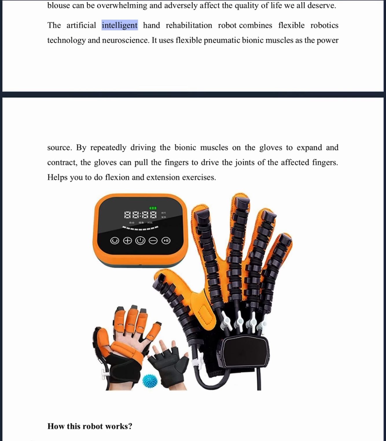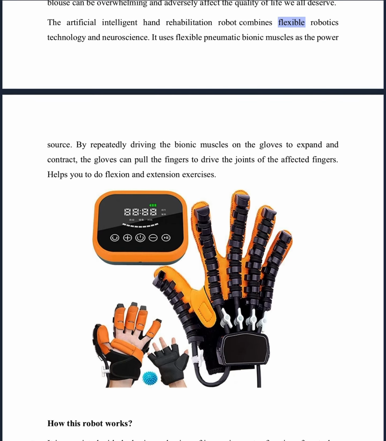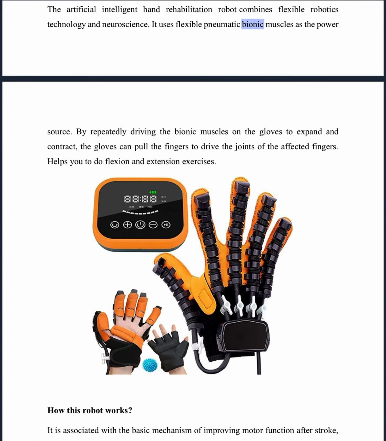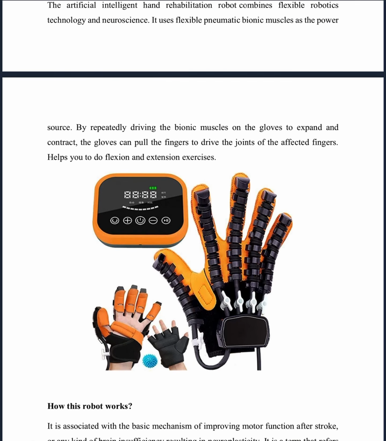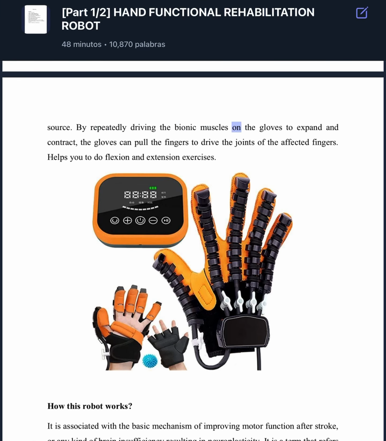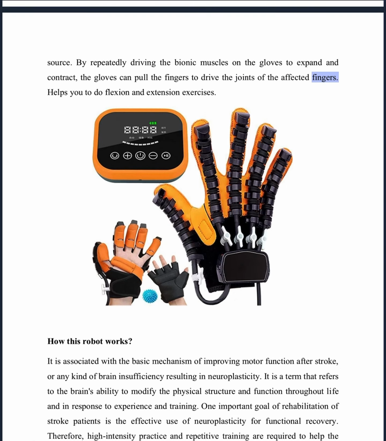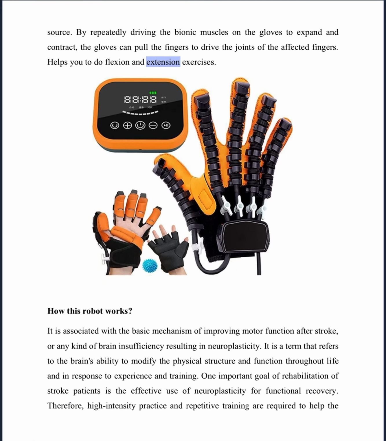The artificial intelligent hand rehabilitation robot combines flexible robotics technology and neuroscience. It uses flexible pneumatic bionic muscles as the power source. By repeatedly driving the bionic muscles on the gloves to expand and contract, the gloves can pull the fingers to drive the joints of the affected fingers. Helps you to do flexion and extension exercises.